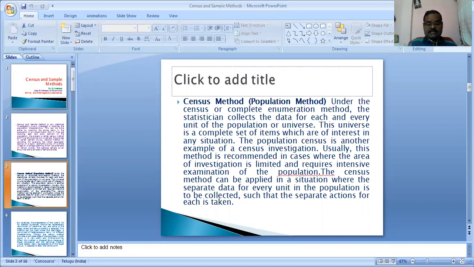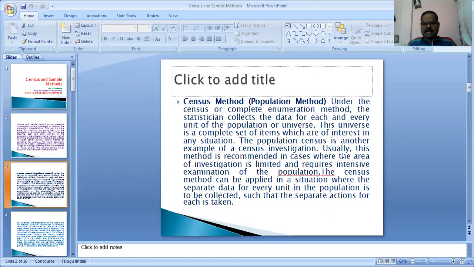What is the census method? Census technique is the collection of information from each and every unit in the population or universe. Here population or universe refers to the total observations which are included in the scope of statistical investigation. The individual observations are known as elements or items. For example, the study regarding wage pattern of workers in Singareni Collieries Company Limited includes all the workers of the organization, known as the population.